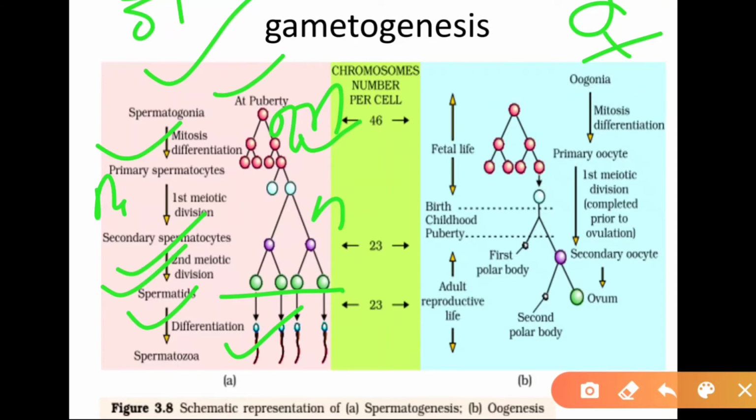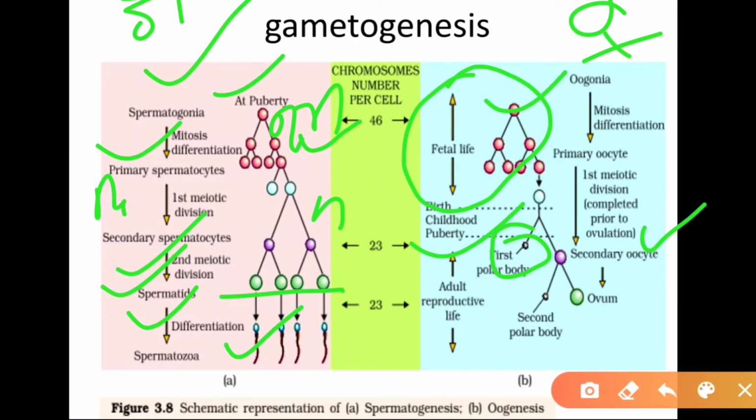Similarly in females, as I already told you, before birth meiosis first is completed up to the diplotene stage of prophase first, and then suspended. It remains suspended after birth, during childhood, and at puberty meiosis first is completed again. Then the first polar body and the secondary oocyte are produced. After that, at the time of fertilization, the secondary oocyte is converted into the ovum and the second polar body.